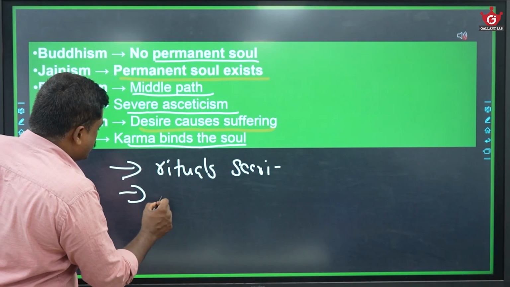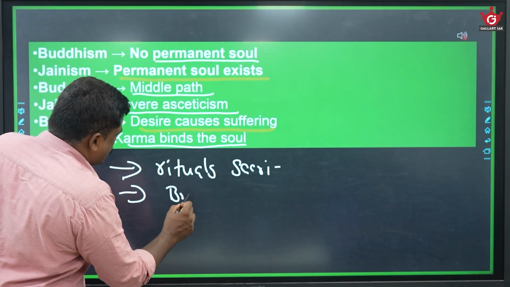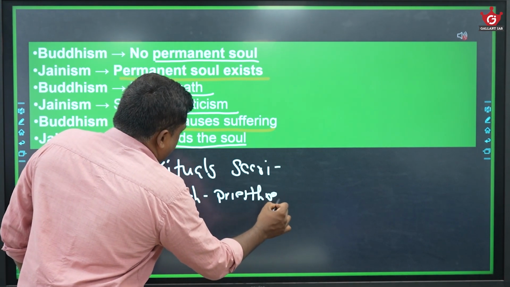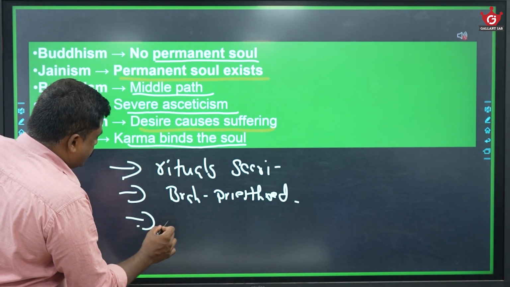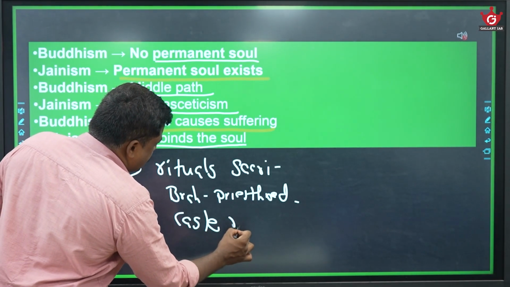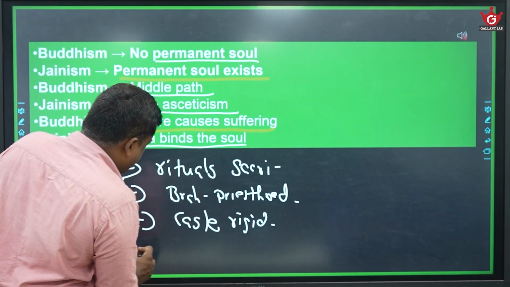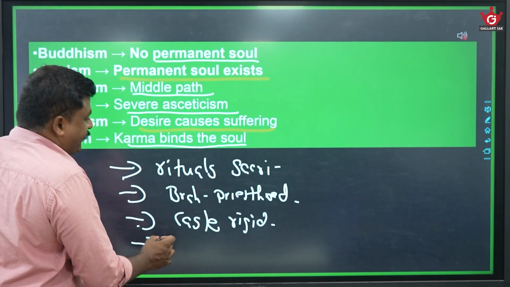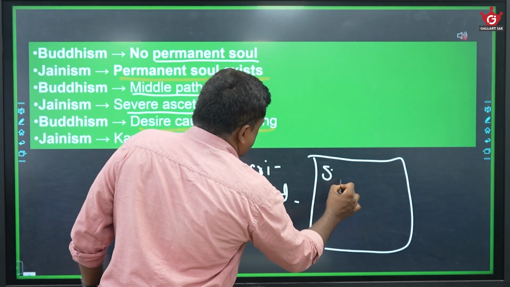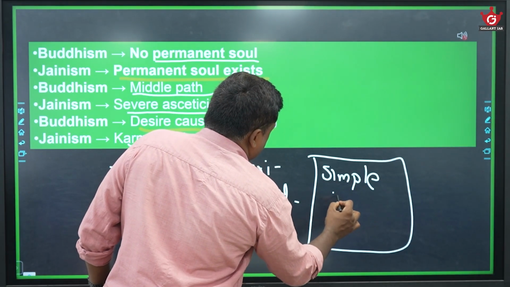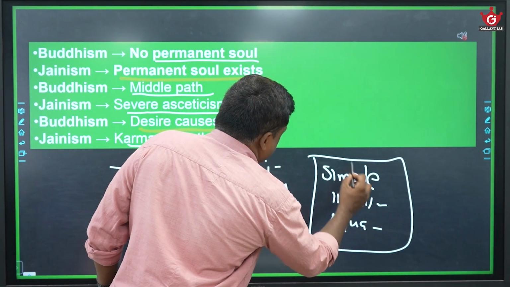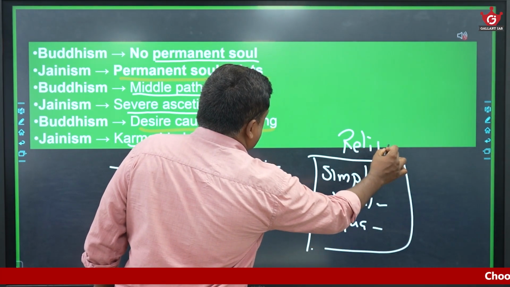They opposed the Brahminical priesthood dominance, and they opposed caste rigidity and caste hierarchy. They focused on a simple, inclusive, equality-based religion and social life.